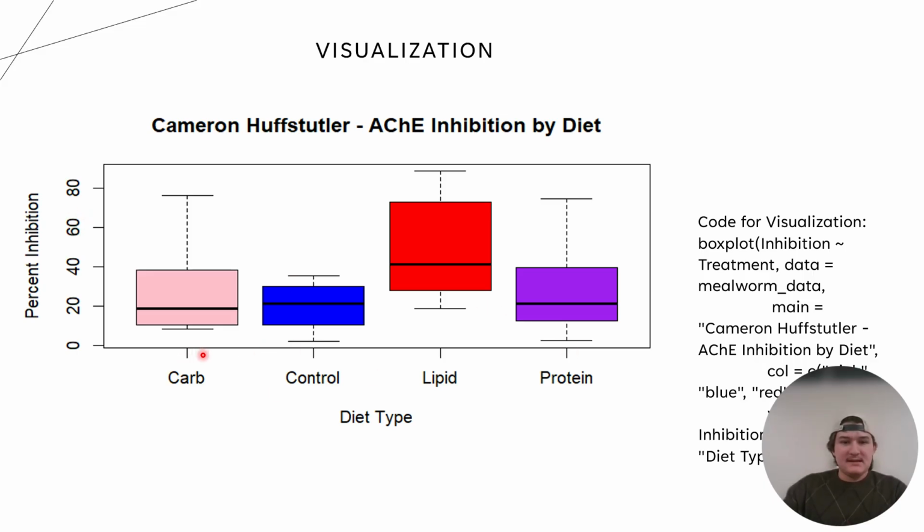We utilized the functions in RStudio to help us, and these codes are shown right here. We have pink for carbs, blue for the control, red for the lipid, and purple for the protein, and the diet type is labeled on the bottom, the overarching x-axis, and the y-axis.